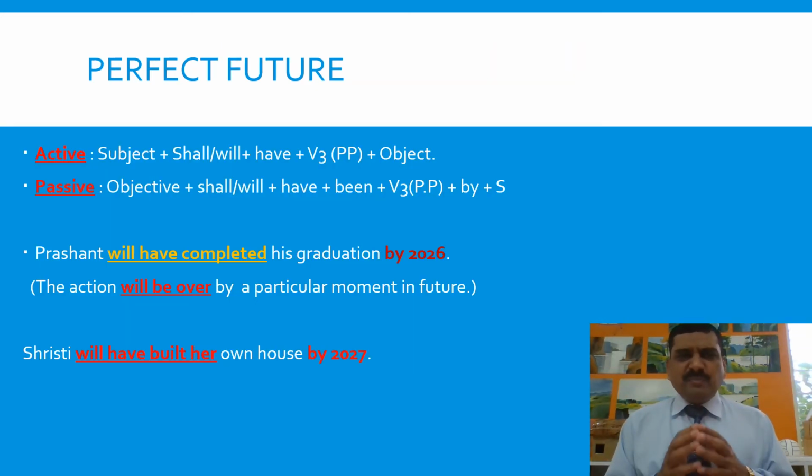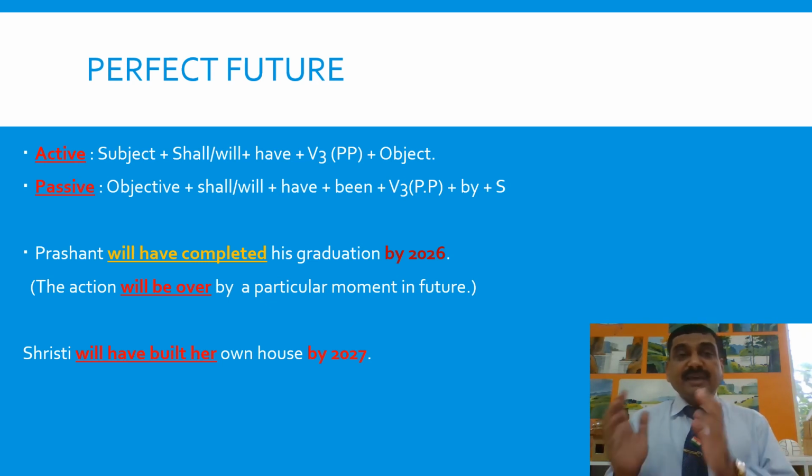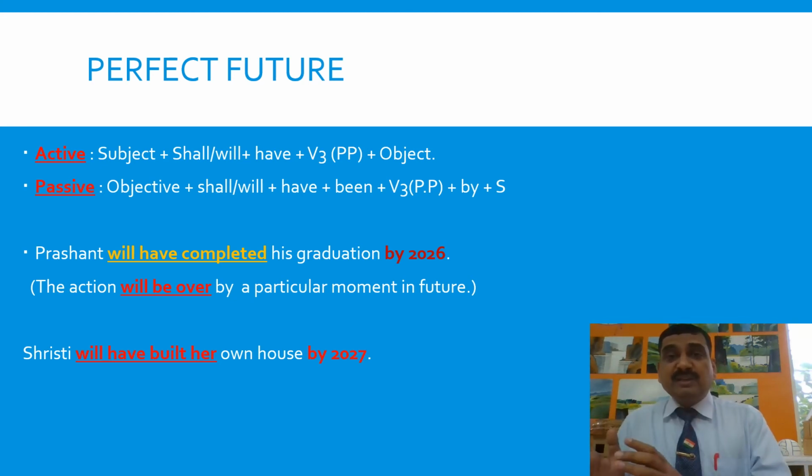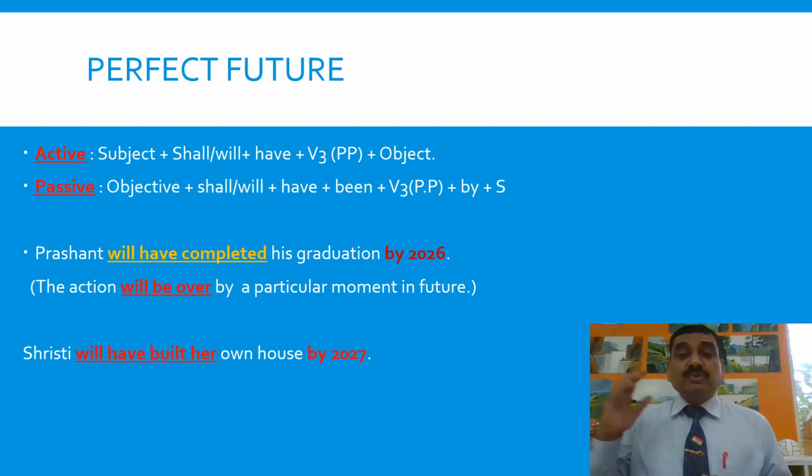Let's have a look at perfect future and the use of perfect future. Perfect future is used to indicate that action will be over by a particular moment in future. Perfect future takes subject plus shall/will plus have plus third form of the verb plus object. And passive voice in perfect future takes object plus shall/will plus have plus been plus V3 plus by and subject. For example, Prashant will have completed his graduation by 2026. By 2026, the action of completing graduation will be over.